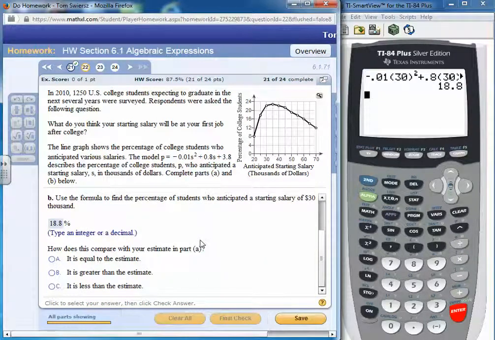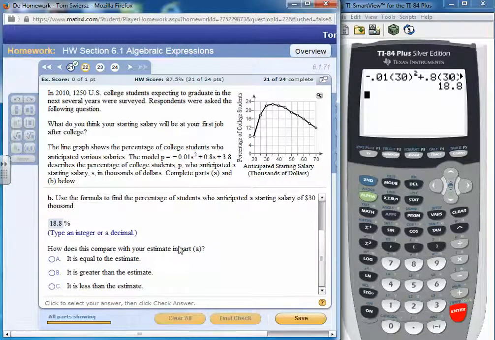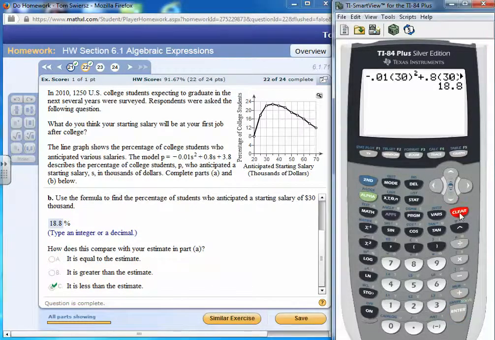How does this compare to your estimate? The estimate in part A was 22. So how does this compare? This is actually a little bit less than the estimate from part A. Very good.